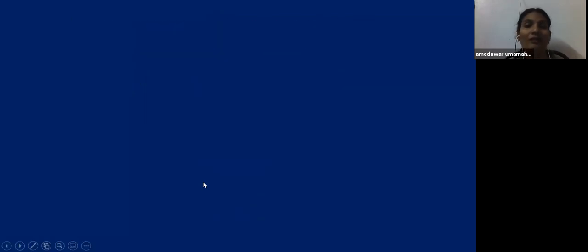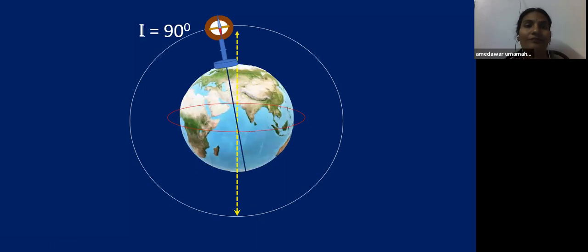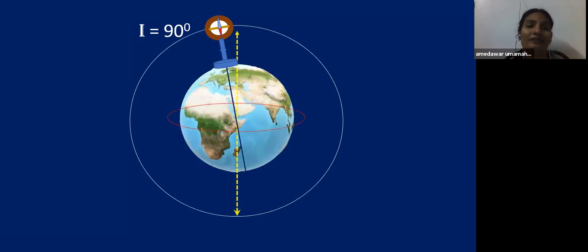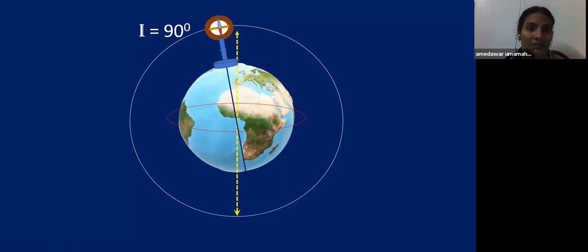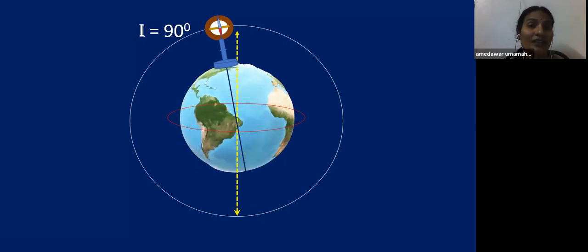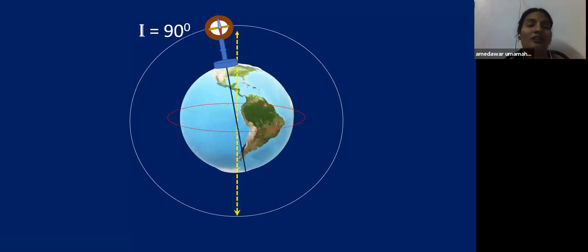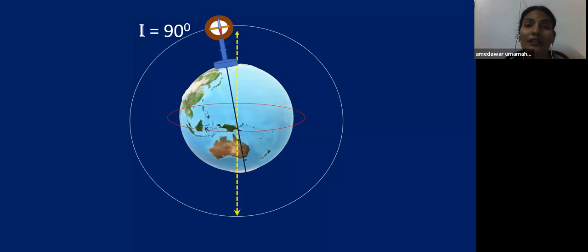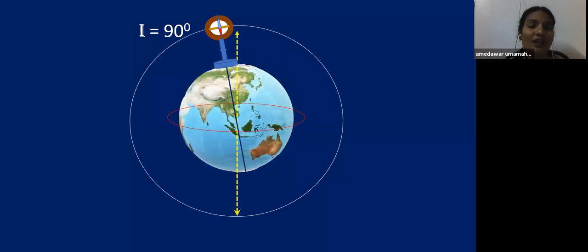So this is about the magnetic inclination. We learned in this session, children, declination and inclination, and also the horizontal component of the earth magnetic field. These three are the elements of the earth magnetic field which are very important.